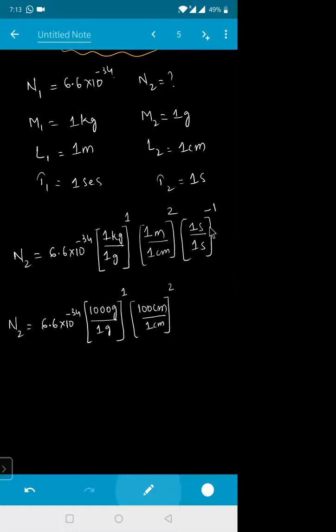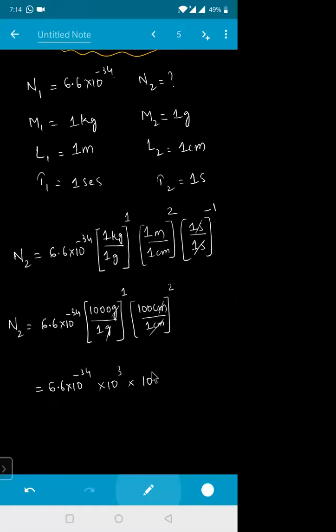Then 1 second, anyhow this will get cancelled. There is no use of this one. So this gram and this gram get cancelled. This centimeter will get cancelled. So it is 6.6 into 10 to the power of -34 into, this one is how much for me? 10 to the power of 3 into 100, whole square. That means this will become for me how much? 10 square into whole square, 10 to the power of 4.